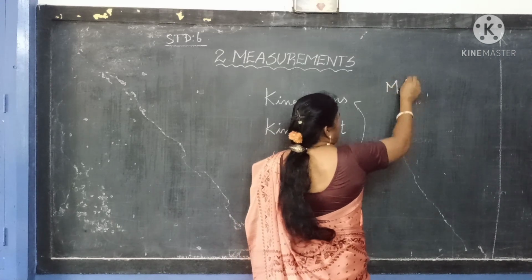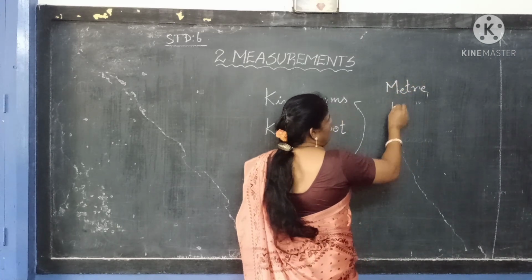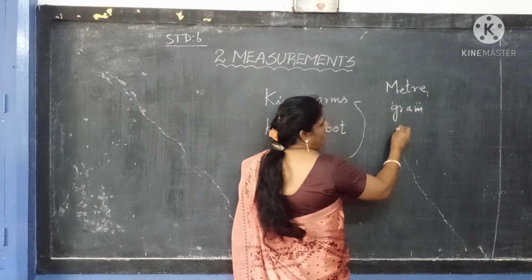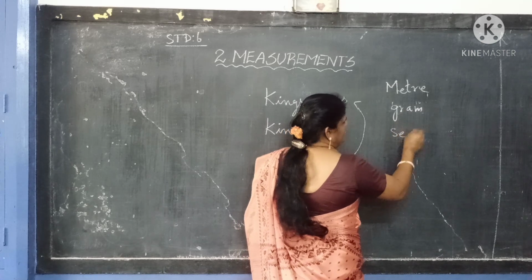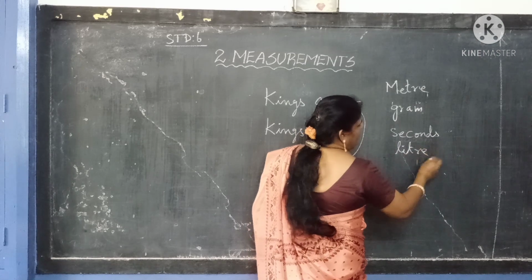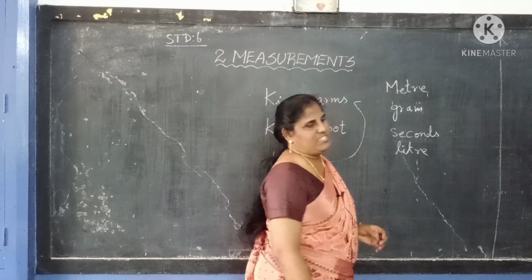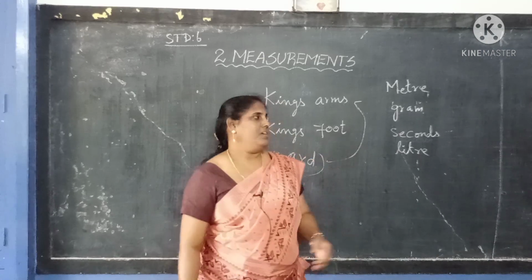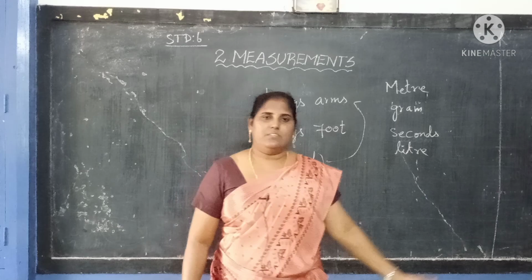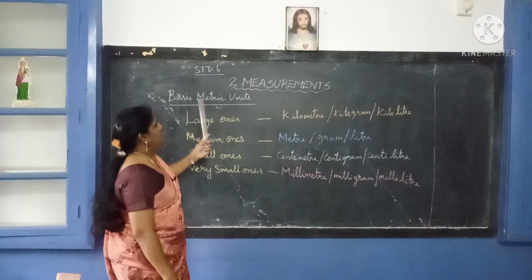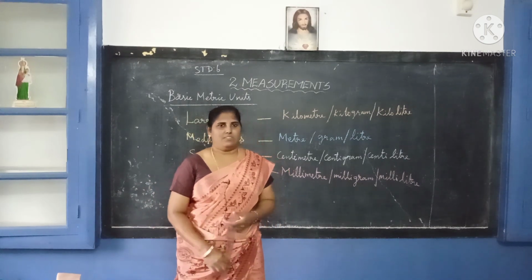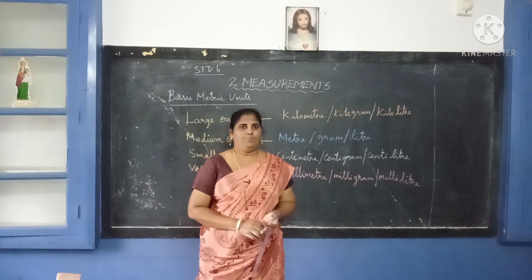That is meter, kilogram, gram, seconds, liter, and so on. So meter, millimeter, gram, kilogram, seconds, liter. I just write one or two only. So they introduced basic metric units, and universally these measures are accepted as the standard measures.